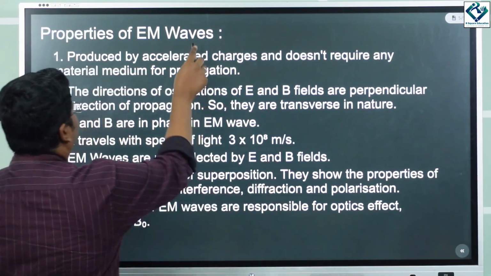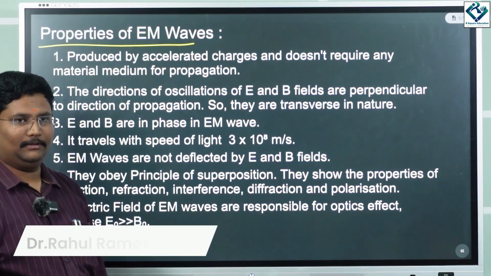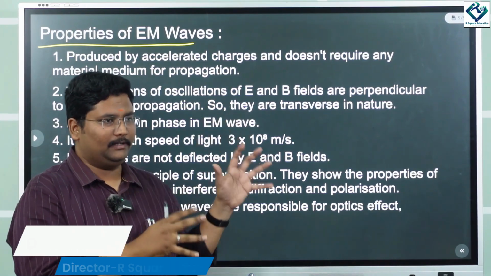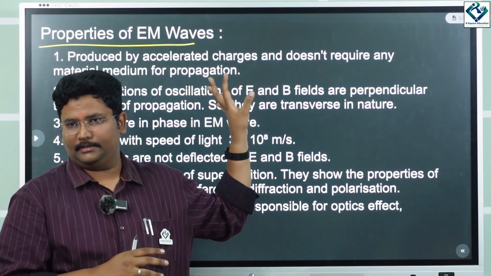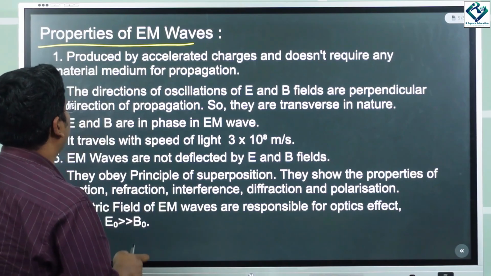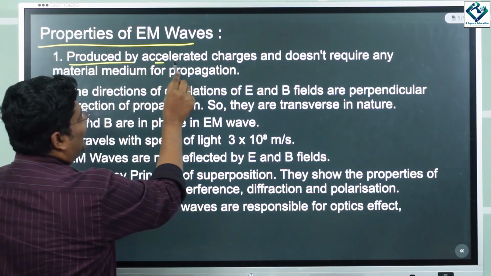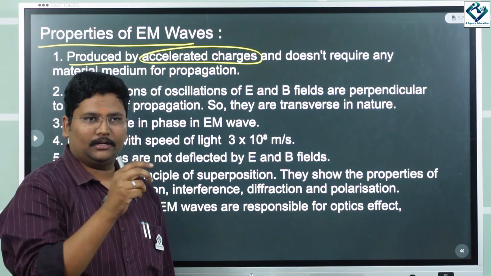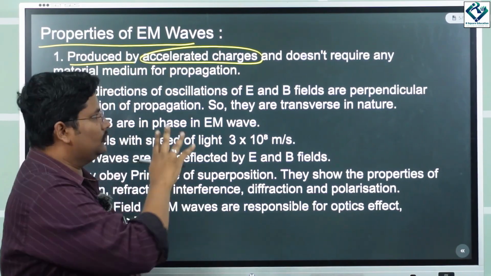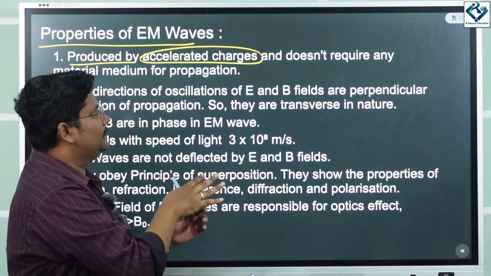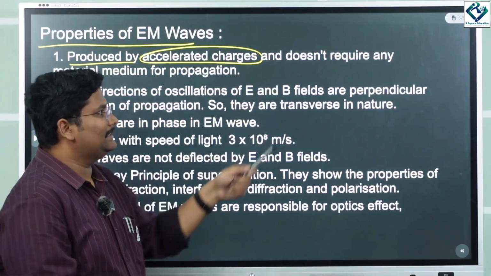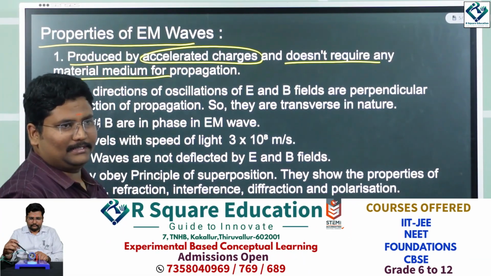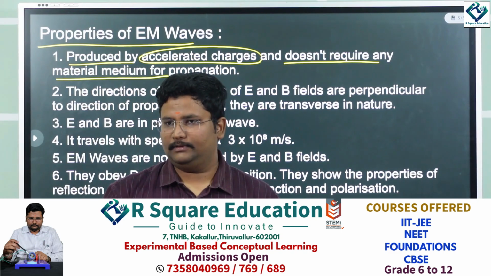So this is nothing but the properties of electromagnetic waves. We were discussing all these properties so far, but I have cumulatively given you the total properties of electromagnetic waves. See the first property. It is produced by accelerated charges. As we were discussing, we were oscillating the charge, or we call them accelerated charges, right? So the source of electromagnetic waves is always going to be an accelerated charge, and it doesn't require any material medium for propagation. We were discussing that it is going to travel in vacuum with the speed of light.